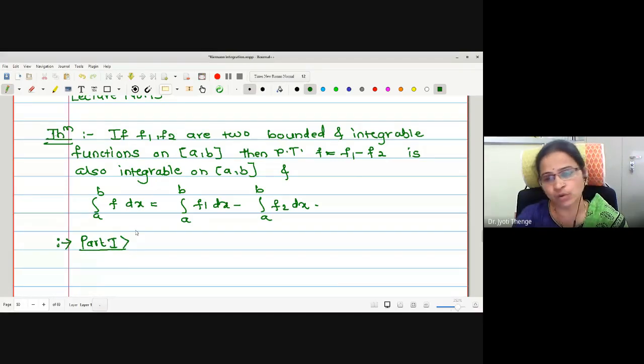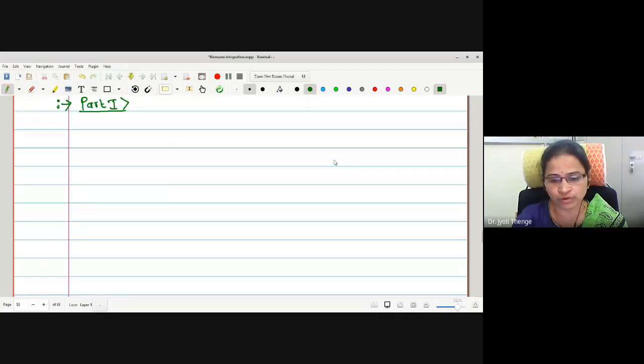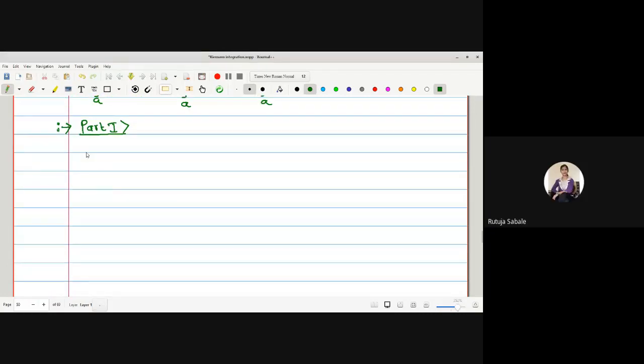Can anyone answer: if f1, f2 are bounded, whether f1 minus f2 is bounded or not? Yes, ma'am. Bounded.